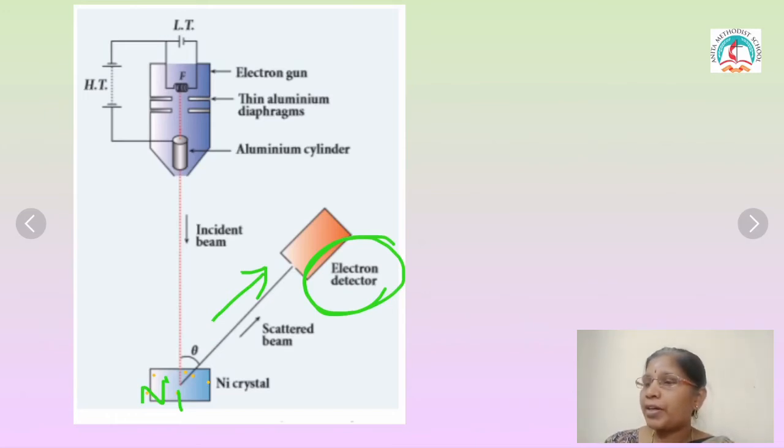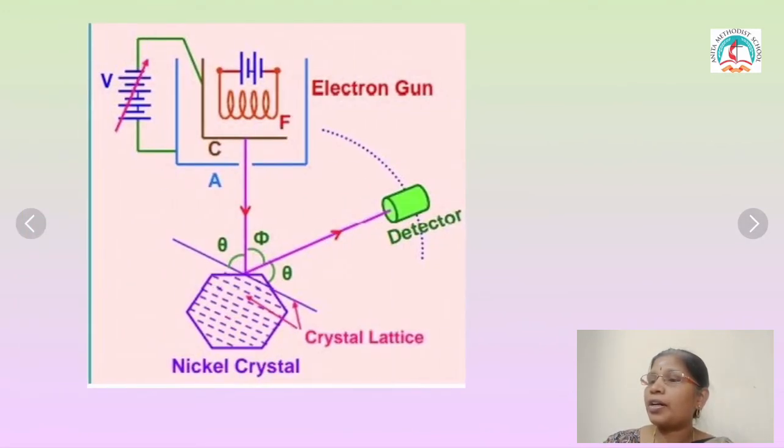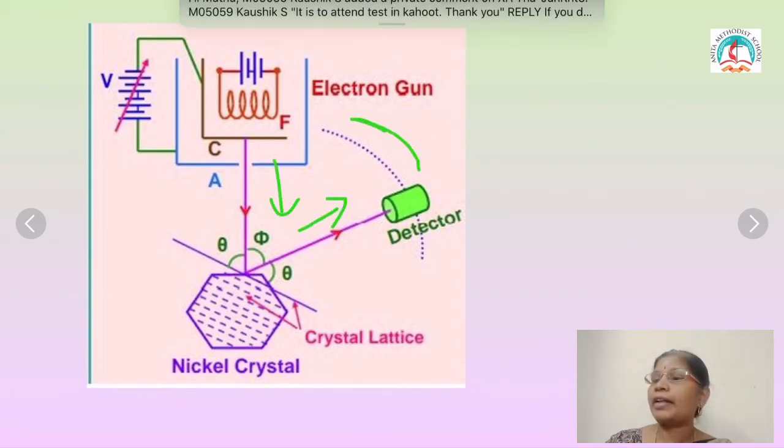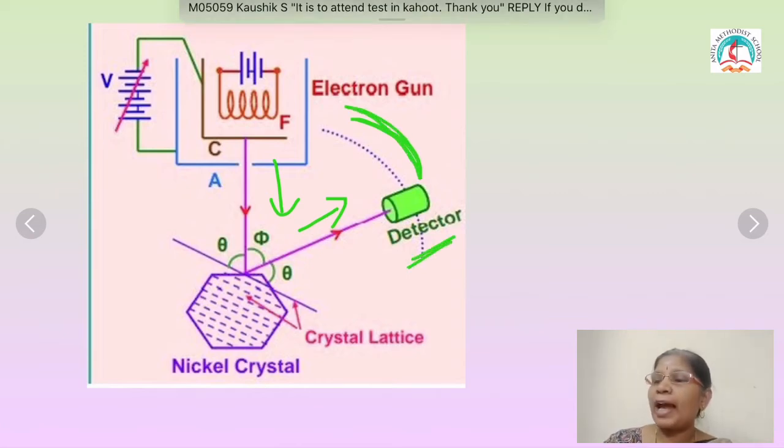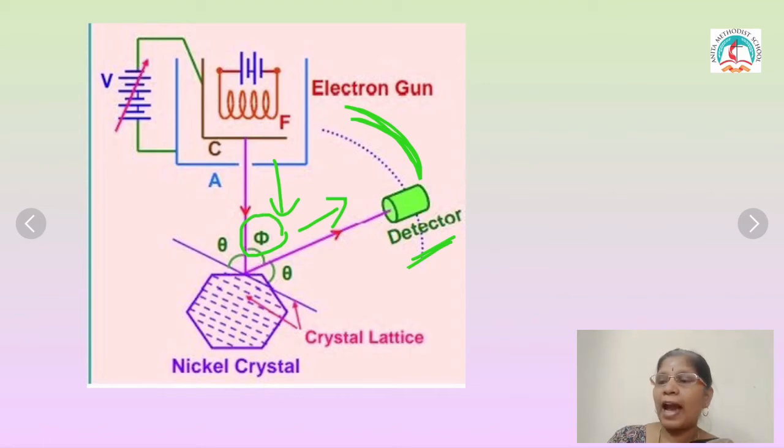This electron detector is rotating or moving in between the incident ray and the diffracted ray. The angle is represented by theta, and the intensity of the diffracted ray is represented by I. Okay, this is the experimental arrangement for the Davisson and Germer experiment.